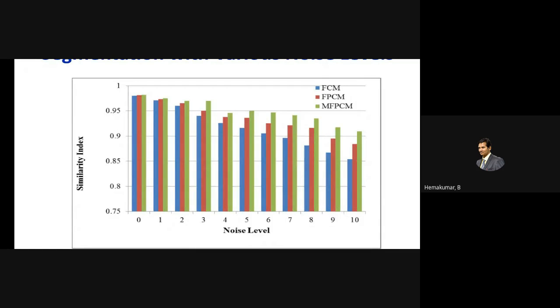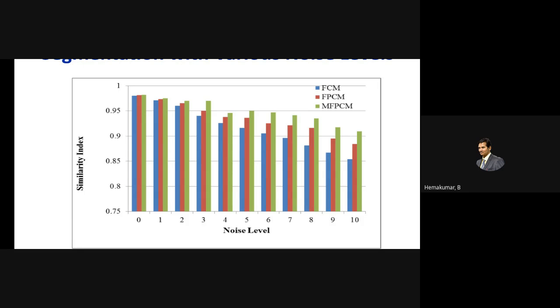As the noise level increases, the difference becomes much broader. When the noise level is 0, the difference is very narrow and marginal between the three methodologies. Noise poses a great challenge for these three techniques. So I found my technique is very superior compared to the earlier techniques.